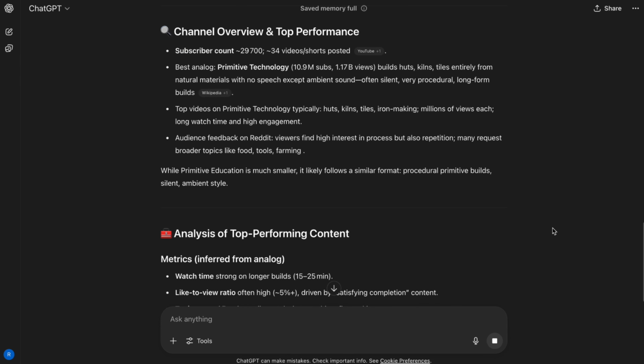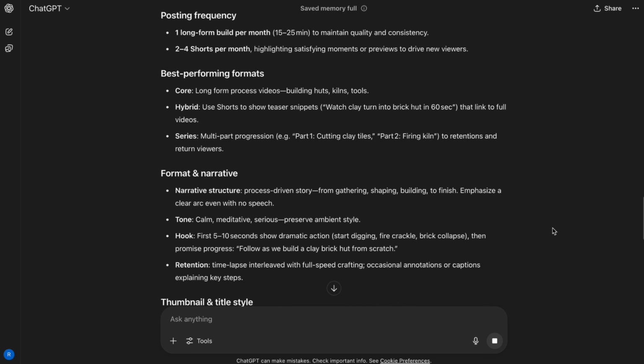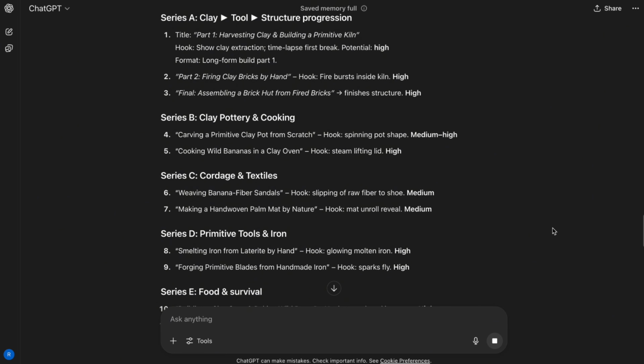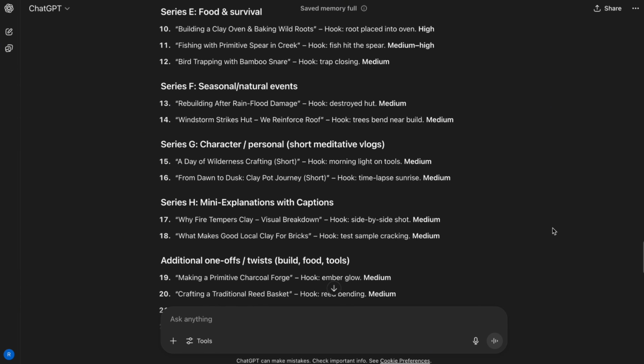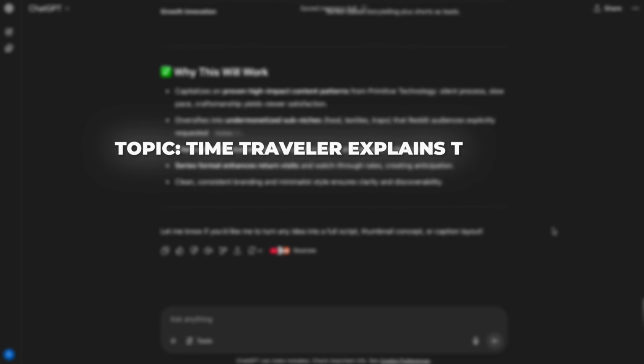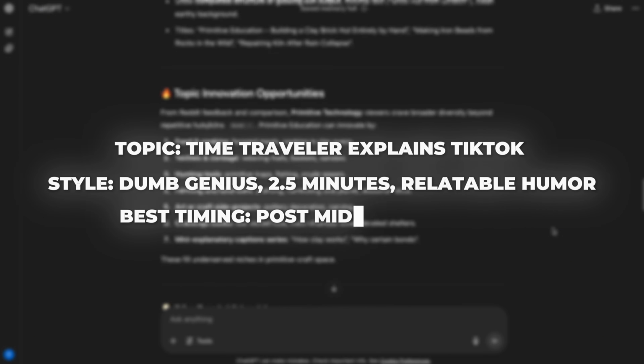ChatGPT will scan video titles, views, and post dates to identify patterns. Next, it suggests which topics perform best, ideal video length and tone, the style of humor or structure, how often to post, even gives 50+ viral video ideas with performance notes. Here's an example result. Topic: Time Traveler explains TikTok. Style: Dumb Genius, 2.5 minutes. Relatable humor. Best timing: post midweek evenings.